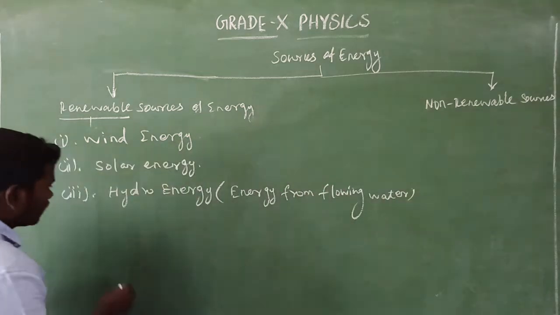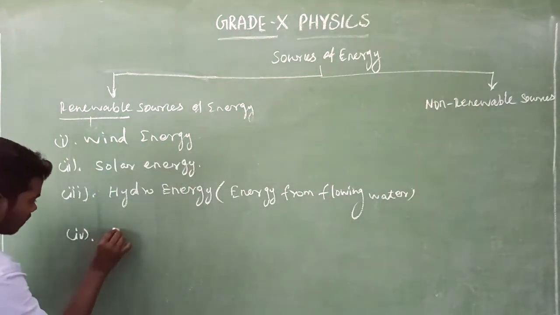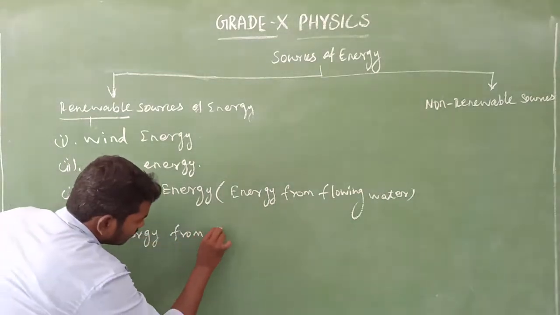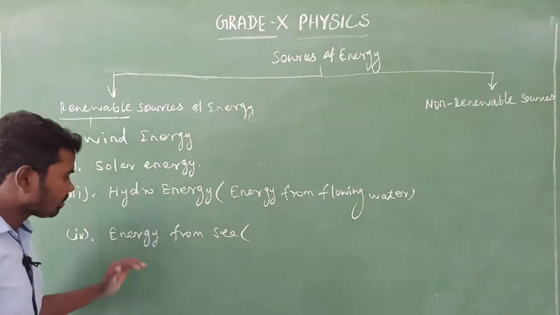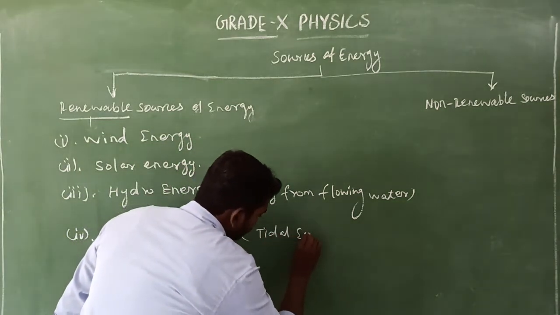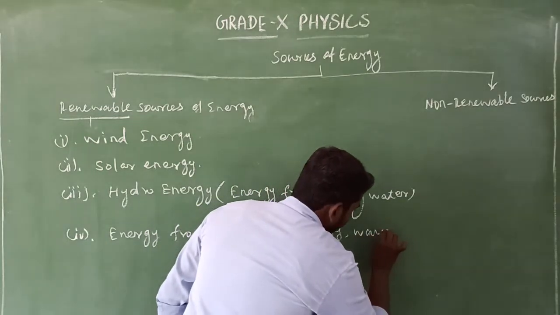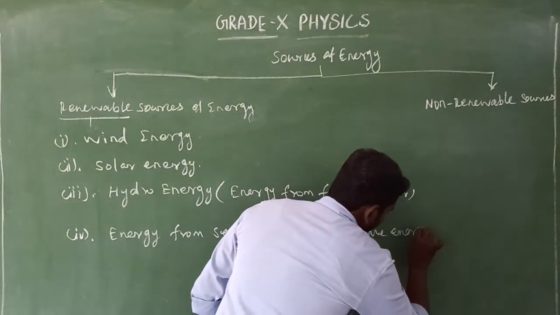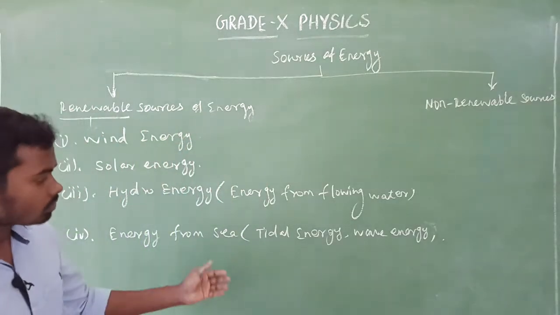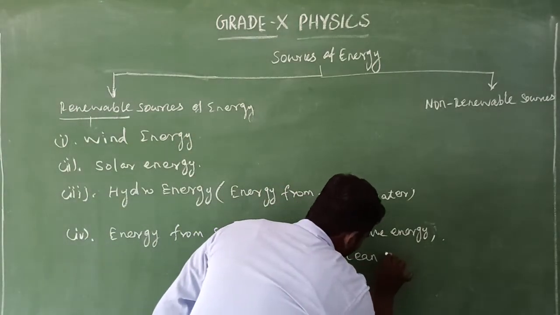And fourth one, what is that? Energy from sea. This is the main title. In subtitle, it can be tidal energy, wave energy, then it can be ocean thermal energy.